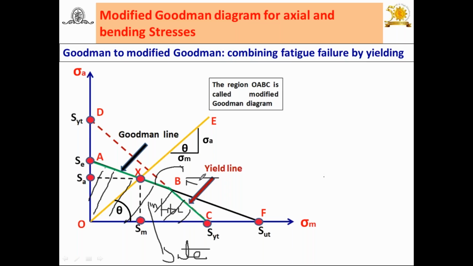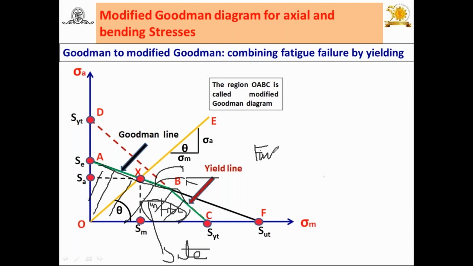Again, the question arises: when the point comes under this region OABC by using the Goodman or modified Goodman diagram and has an infinite life, what is the criterion for infinite life? I have already explained. Endurance limit is the criterion. So you can use the approximate estimation method to find out SE. SE is equal to K into KB into KC dash, where KC dash is equal to 0.5 SUT. And when it lies on this line or outside it, the life is finite.